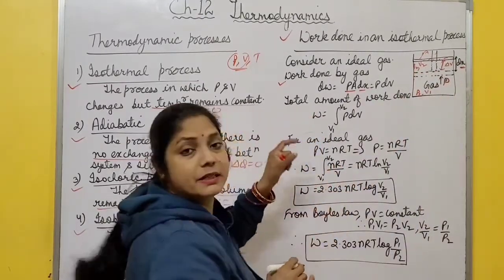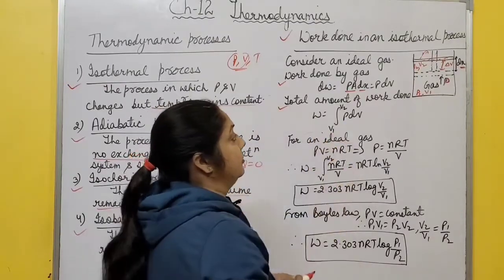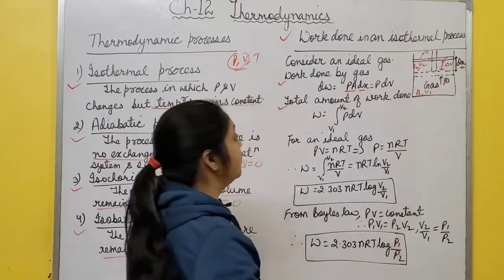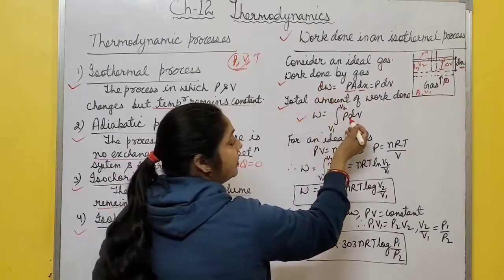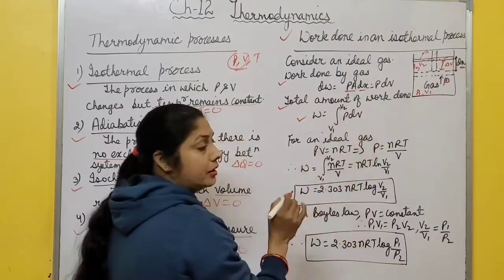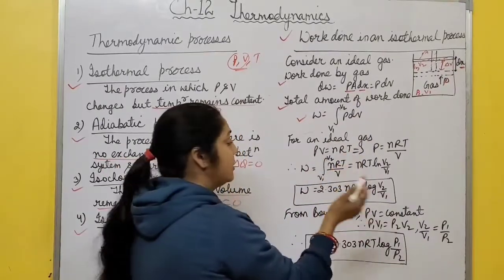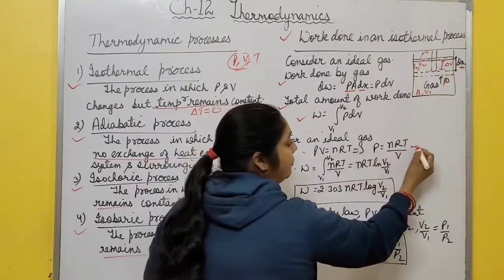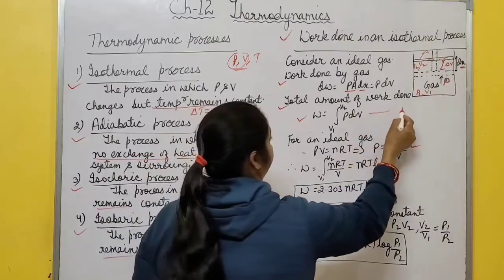Now gas expands isothermally. So total amount of work done during this expansion from P1 V1 to P2 V2 is given by work done equal to integration of this work done. So volume increases from V1 to V2, equal to integration from V1 to V2 of PdV. Now for an ideal gas, you know PV equal to nRT. So from here P equal to nRT by V, you put this value of P in this equation, right?